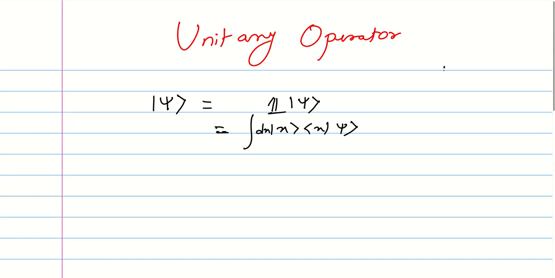So you see, this is your unitary operator. This is how you represent it when the number of eigenkets is finite, so i equal to 1 to n, and when this is infinite, you represent it this way. Is this clear?